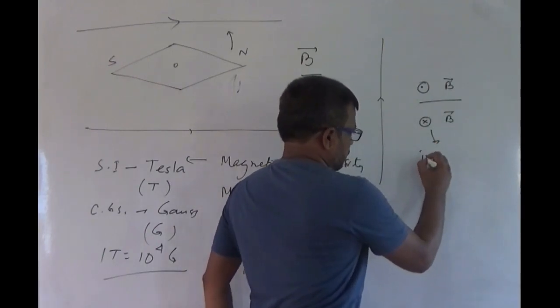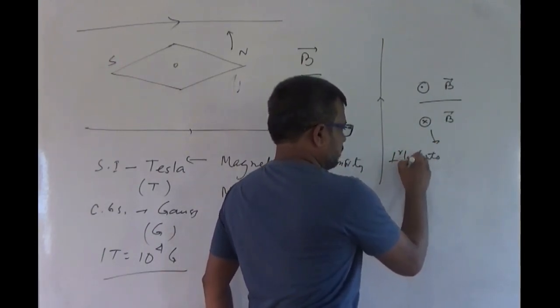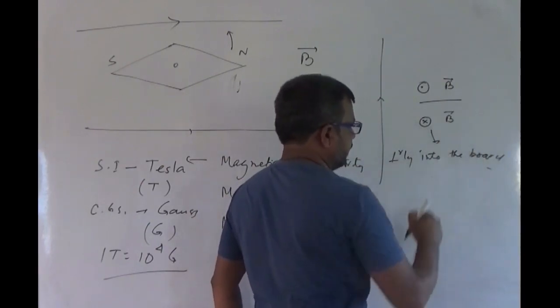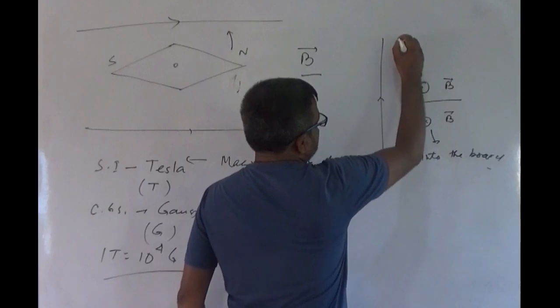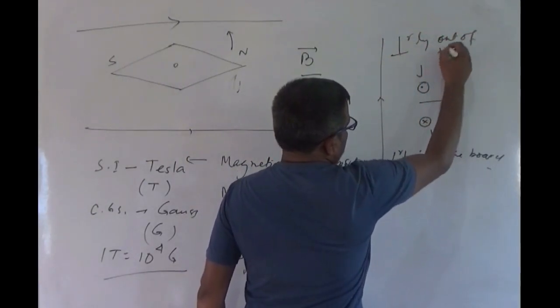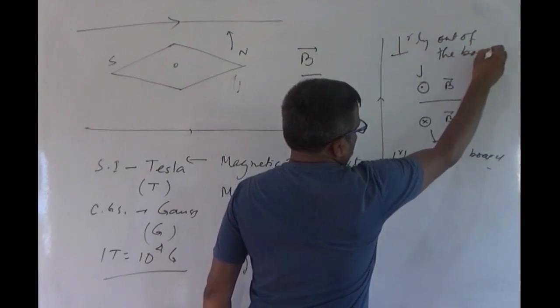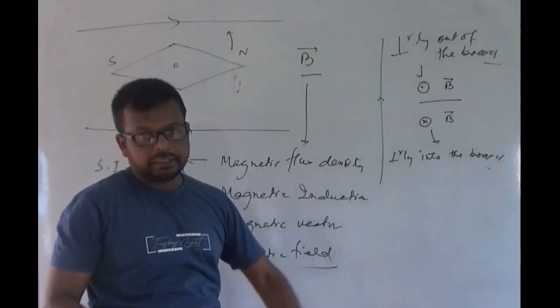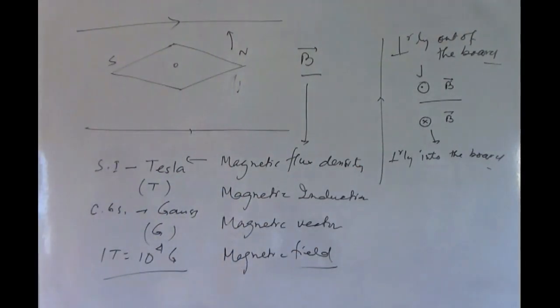This means the magnetic field vector is perpendicularly into the board, and this means perpendicularly out of the board. If we draw in a board, then this is the convention. If we draw this in a copy, then that can be written as perpendicularly out of the paper or perpendicularly into the paper.